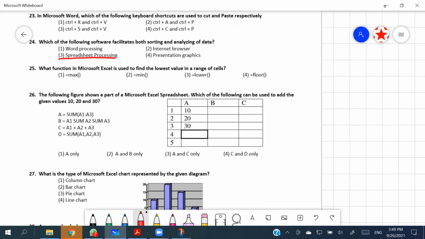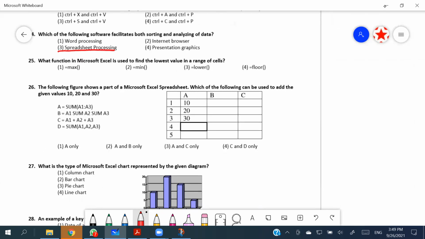26th, the following figure shows a part of a Microsoft Excel spreadsheet. Which of the following can be used to add the given values 10, 20, and 30? So 10, 20, and 30 are adjacent, right? So you can use the sum function, equals SUM(A1:A3). So statement A can be taken as a correct one.